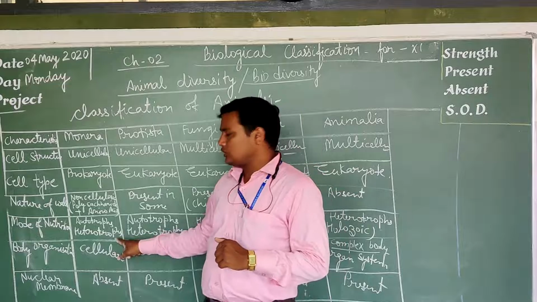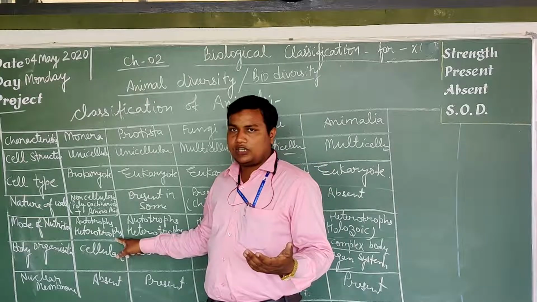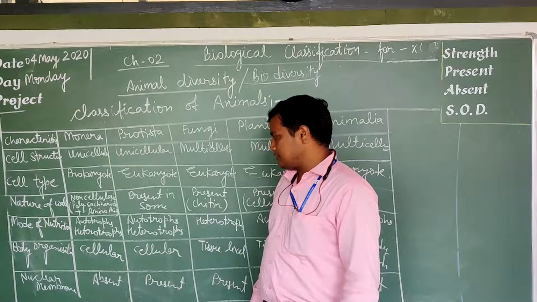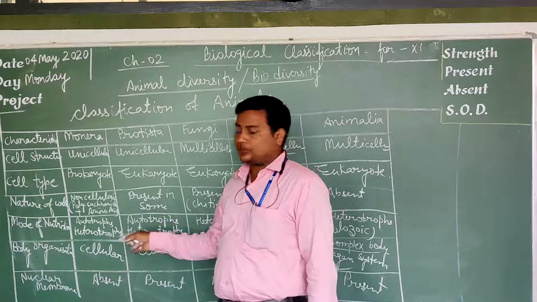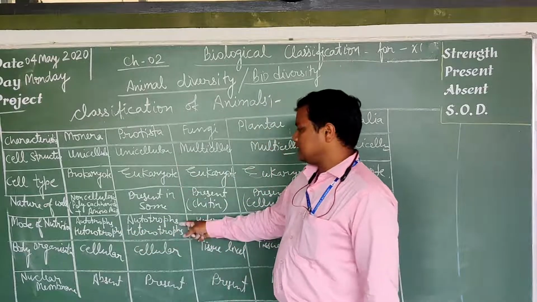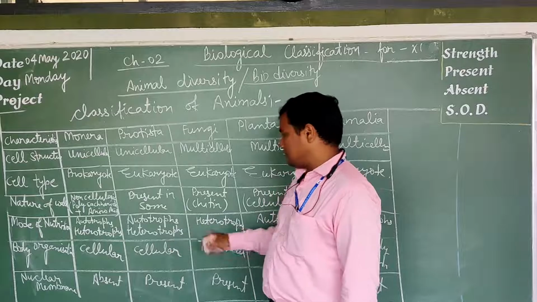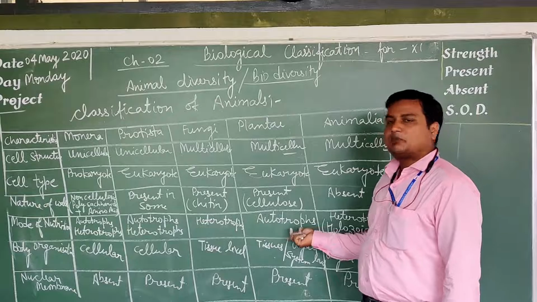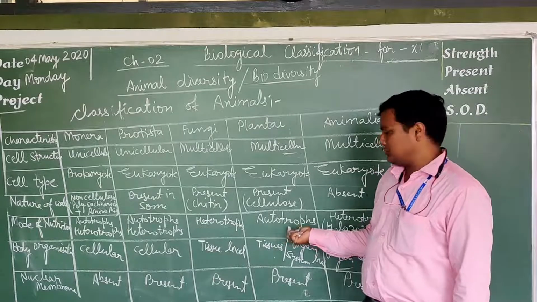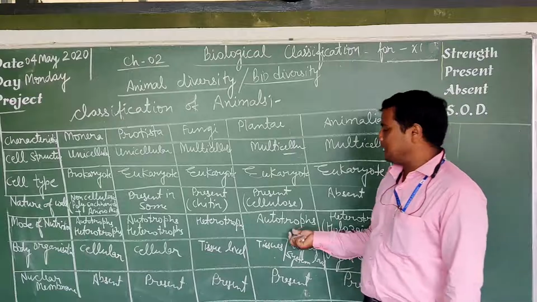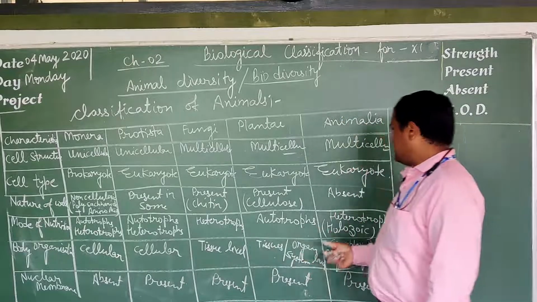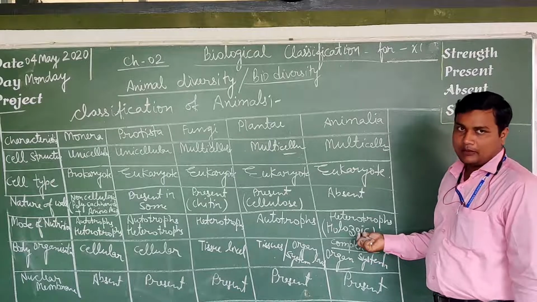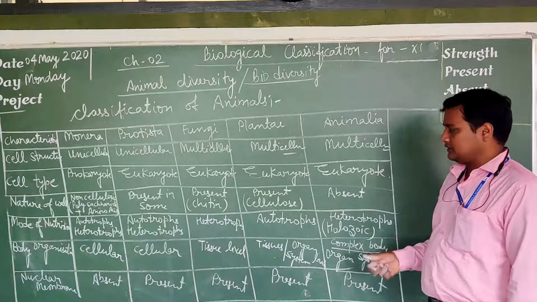Heterotrophs depend on another host body, like parasites and saprophytes. Protista, some are autotrophs, most are heterotrophs. Fungi are heterotrophs. Plantae, due to the presence of chlorophyll, are autotroph, photoautotroph; all the green plants are photoautotroph. And Animalia are heterotroph: holozoic, and some are parasitic, some are saprophytic.